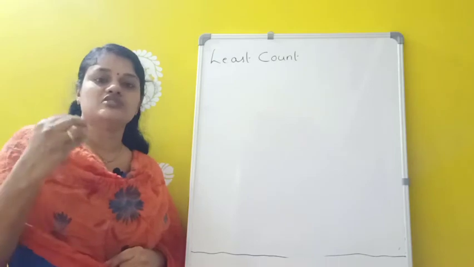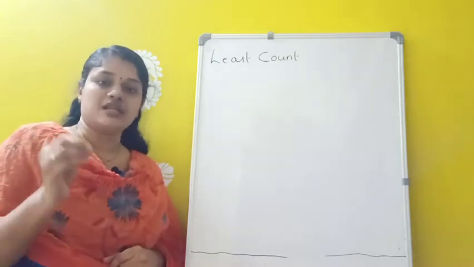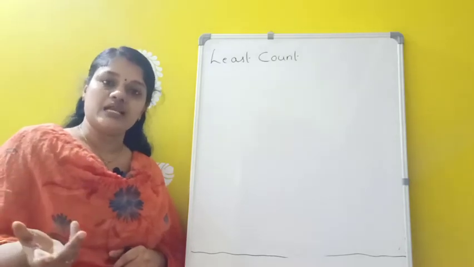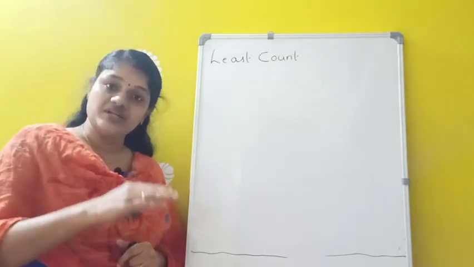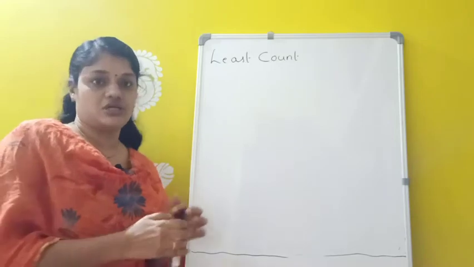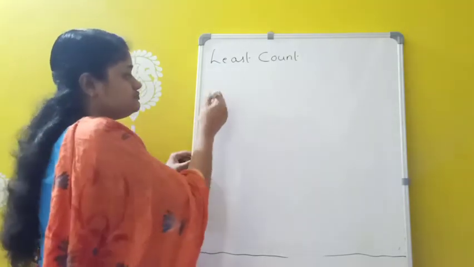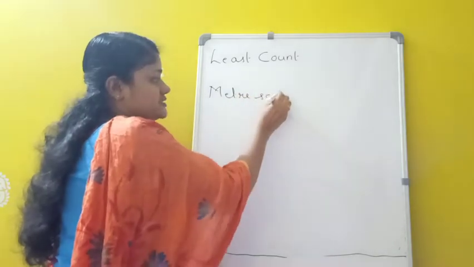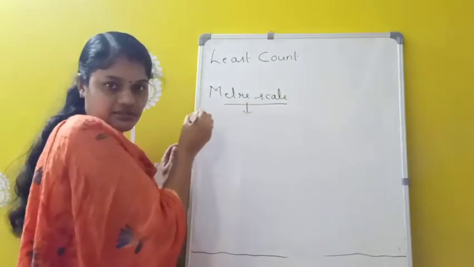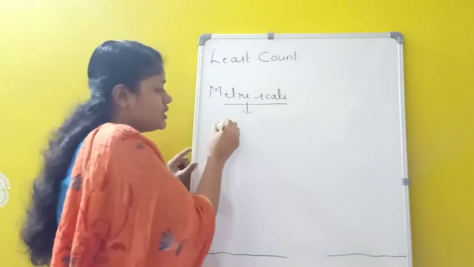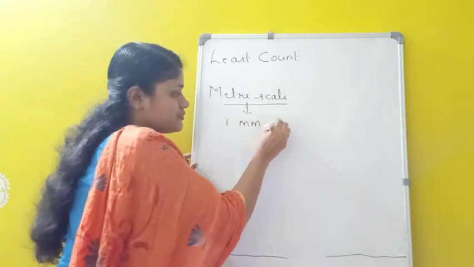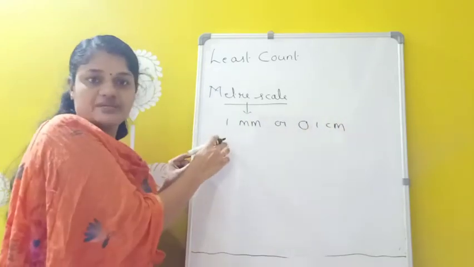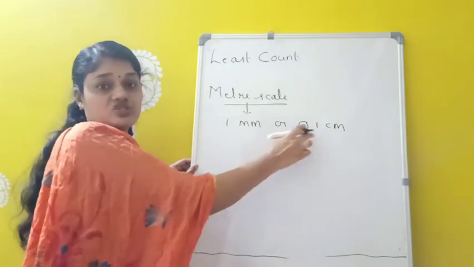For example, suppose I am taking measurement of length. This length can be measured using different instruments like meter scale, vernier calipers, screw gauge, and these different instruments are having different least count. For example, meter scale is used to measure length and is having a least count of 1 millimeter or 0.1 centimeter. So least count of meter scale is 1 millimeter or 0.1 centimeter.